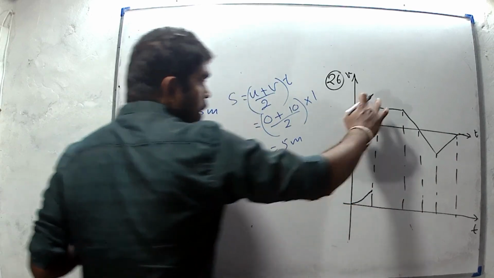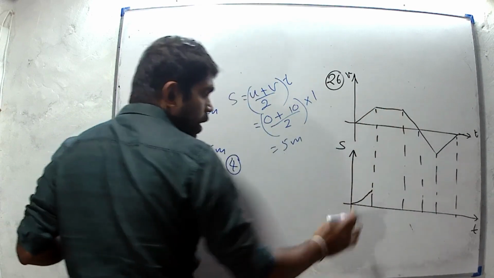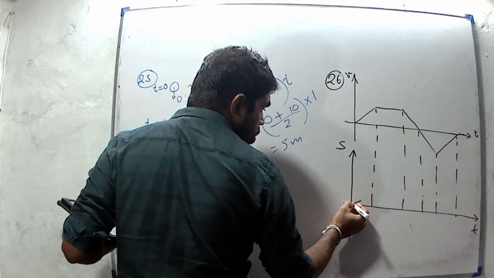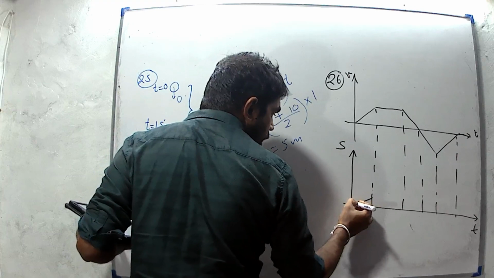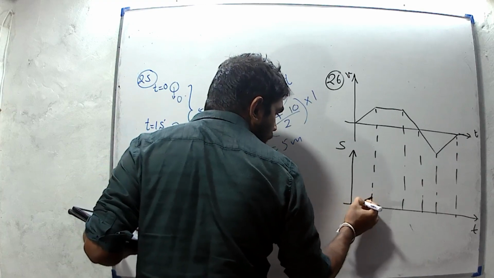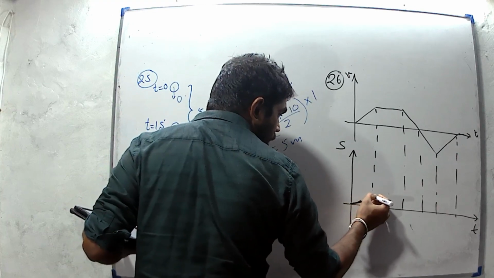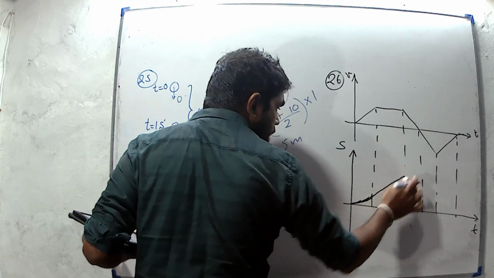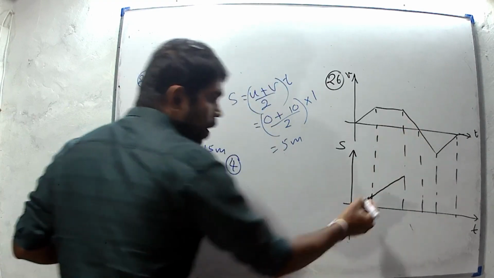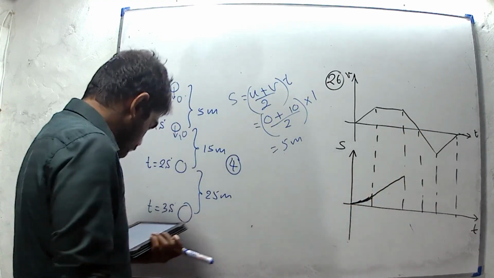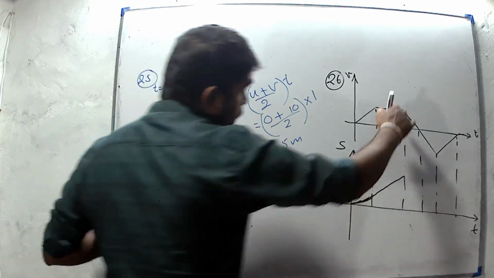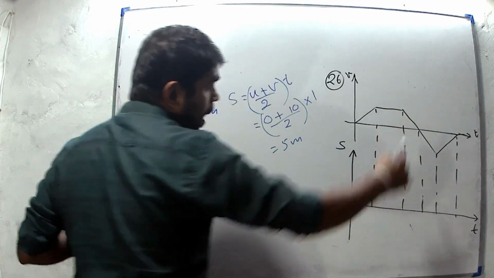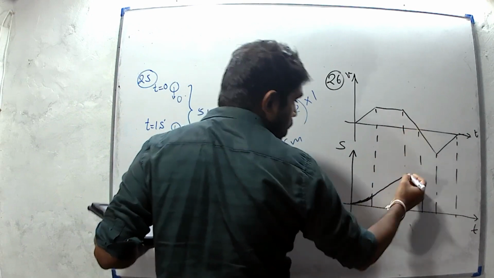And for the second part, there is a constant velocity. Then the gradient should be constant. Gradient increasing means the angle is increasing, and gradient constant means the same gradient. This one is a linear part. And then velocity is decreasing and becomes 0 at this place.